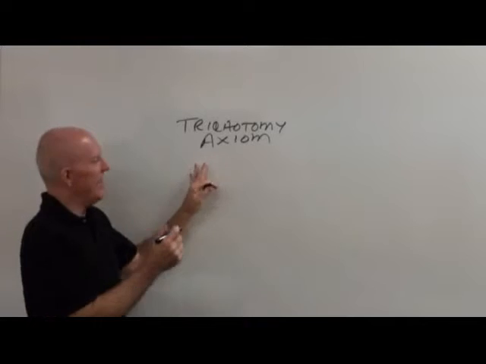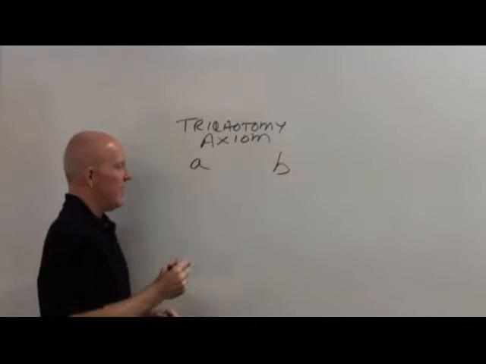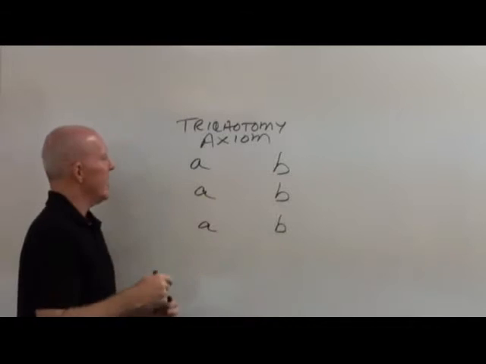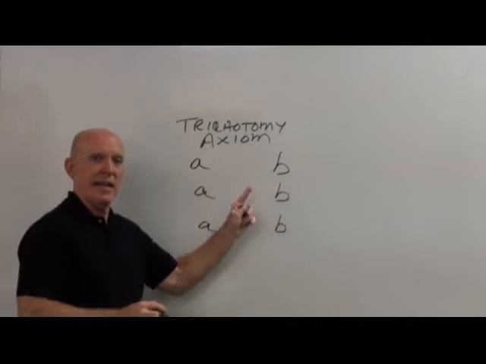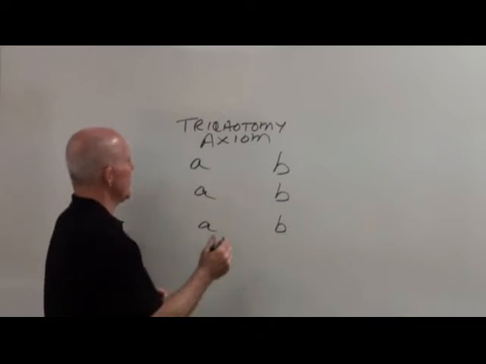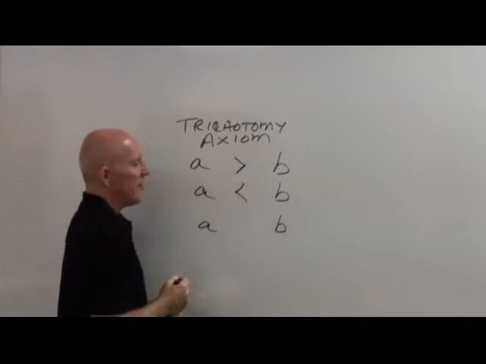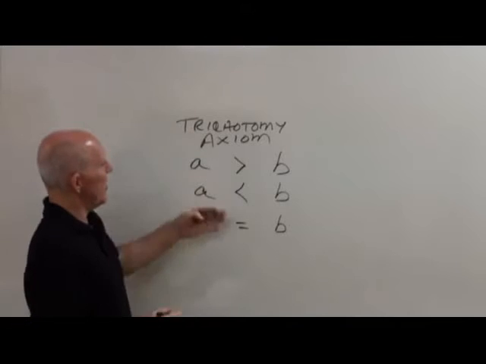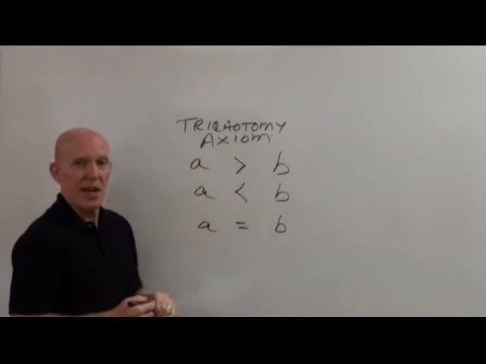What the trichotomy axiom says is that you have any two variables, A and B. And we said that there were three things because it's cut into thirds. And so there's only one possible relationship that can exist between A and B at any one time. And you'll probably figure out by the time we get to the last one, you'll probably be saying it to yourself. A can either be larger than B, it can be smaller than B, or, last choice, it can be equal to B. Now that is the whole trichotomy axiom. Like I said, the worst thing about this is the name. This is very simple, this is very obvious, okay?